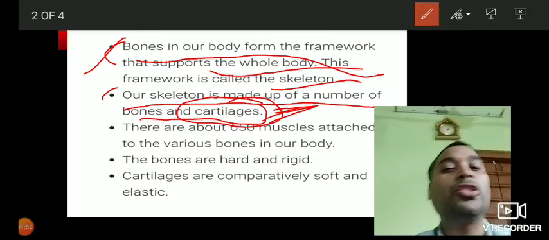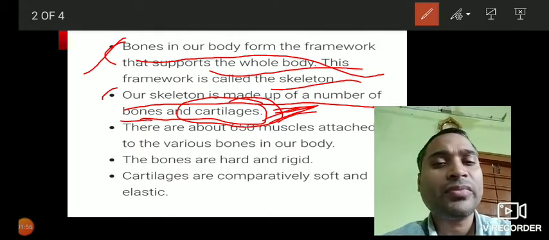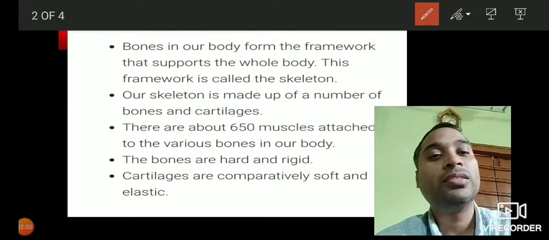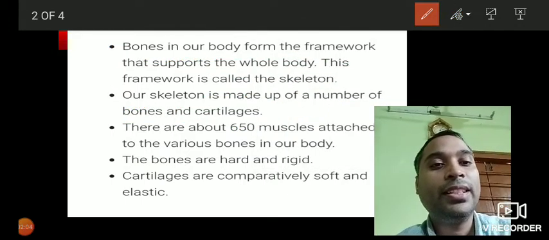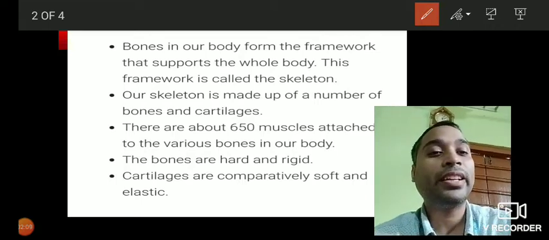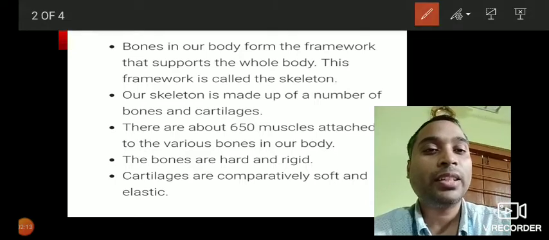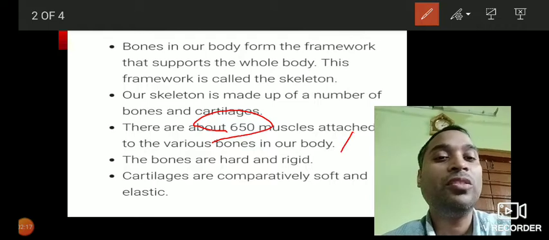There are about 650 muscles attached to various bones in our body. This is again something which you can underline.